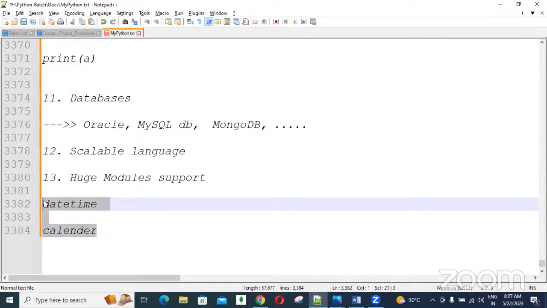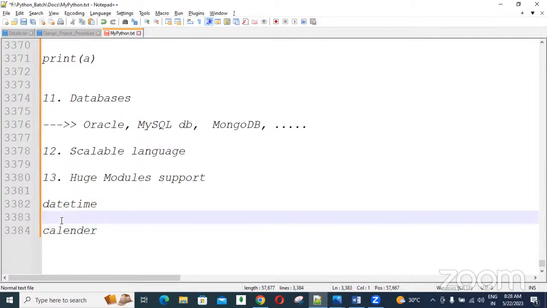Later I will tell about all the modules. What are the predefined modules? What are the third-party modules? How do we design our own modules? We will discuss. Clear, all of you? Like this, many points are there, guys. Remember these points. Slowly, later, we will discuss every point more clearly.